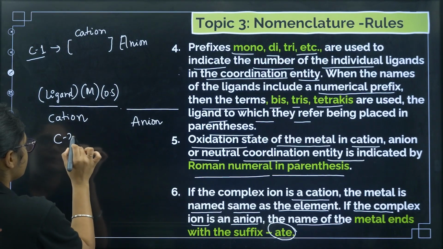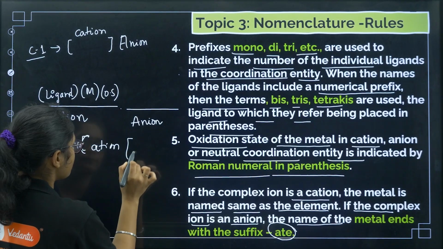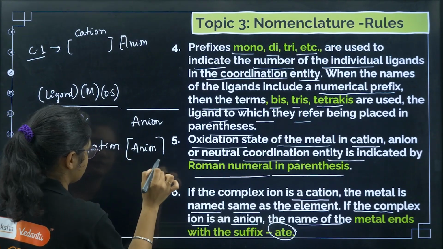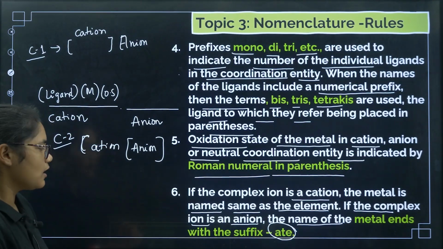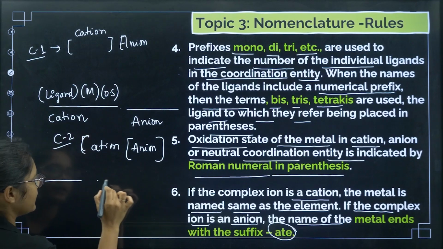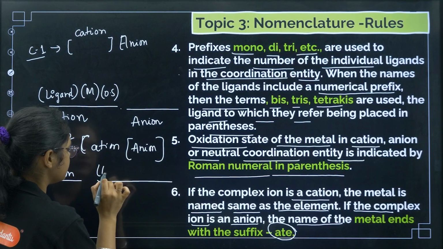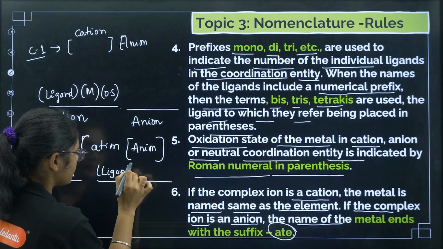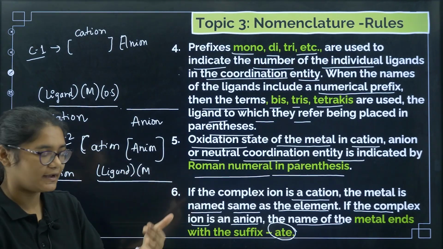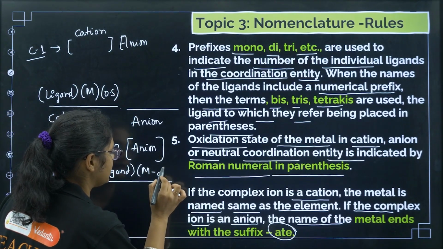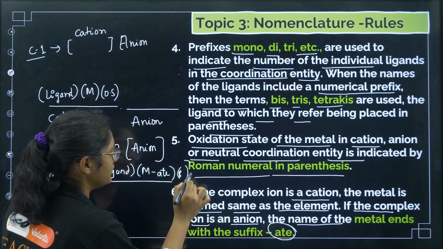Now case 2 is where the cation is there and the complex part is the anion. Once the example is there it will be clear, but still I am telling you now. How will the name be? First the cation and then the anion. So here there will be the name of the cation. In the anion name, first the ligands' names will be there, then the metal's name. Now if this metal is part of the negative ion, then the metal name should end with ate. That is what the last rule is saying. And then the oxidation state in Roman numerals.